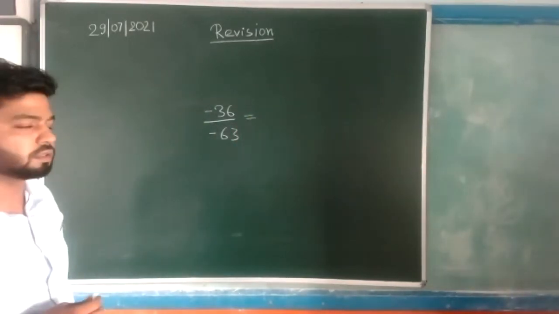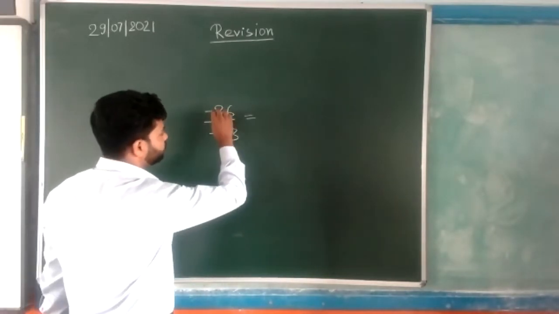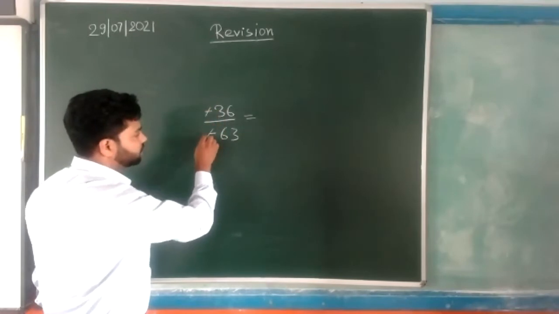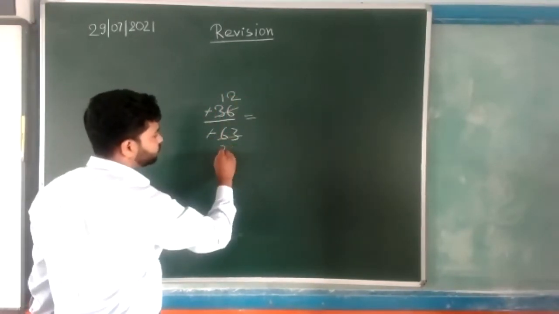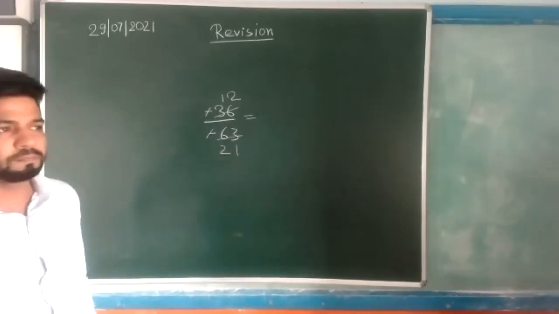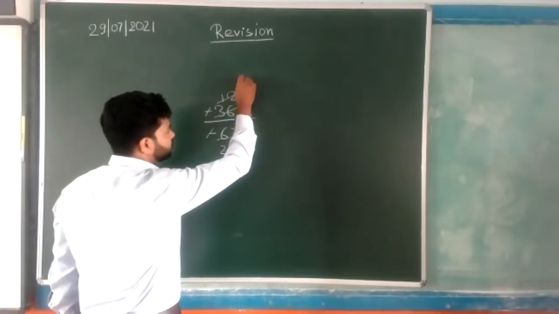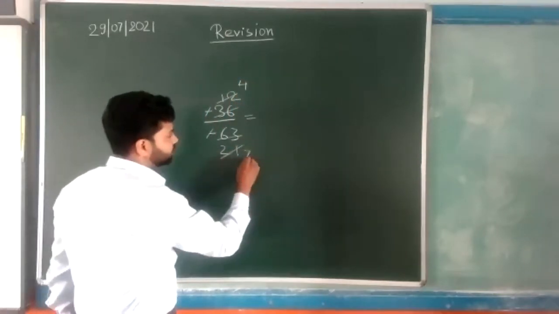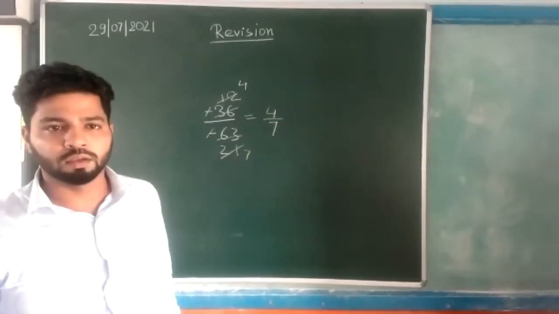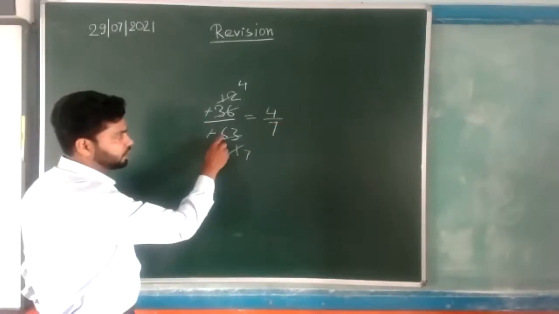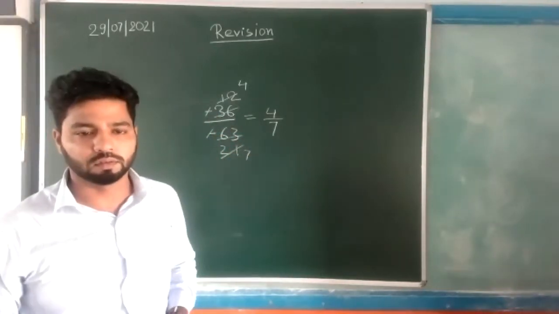Tell me fast. Sir, by 3 it will go. First of all, we will cancel both the minus. 3 twos are 6, 3 ones are 3. Now with 3 again, 3 sevens are 21 and 3 fours are 12. So the answer is 4 upon 7. If we have to express in the standard form, we have to cancel all the terms with the common factors.